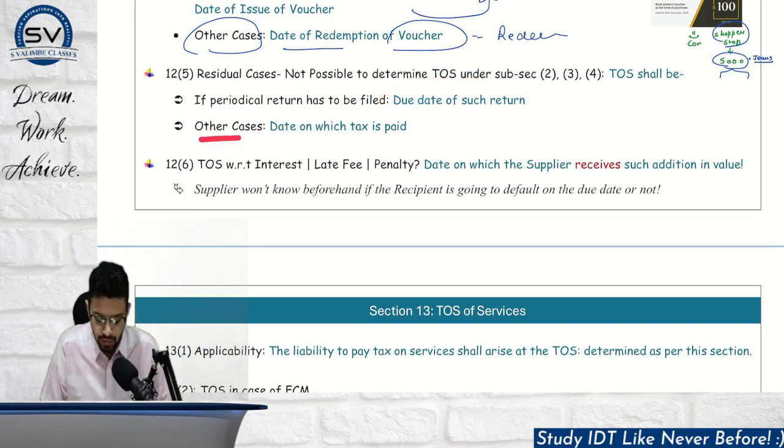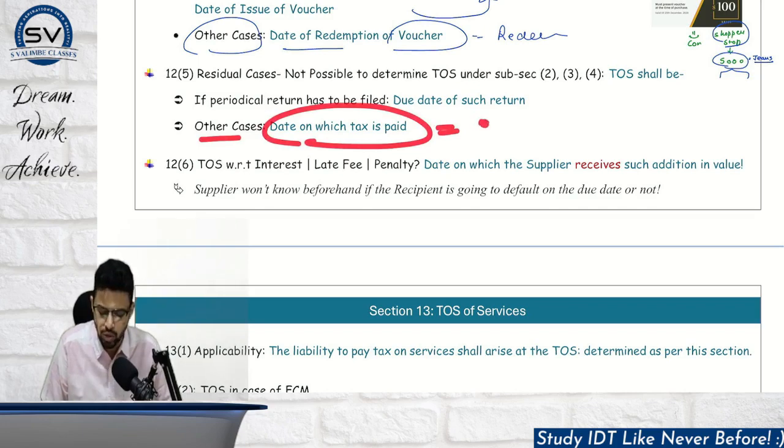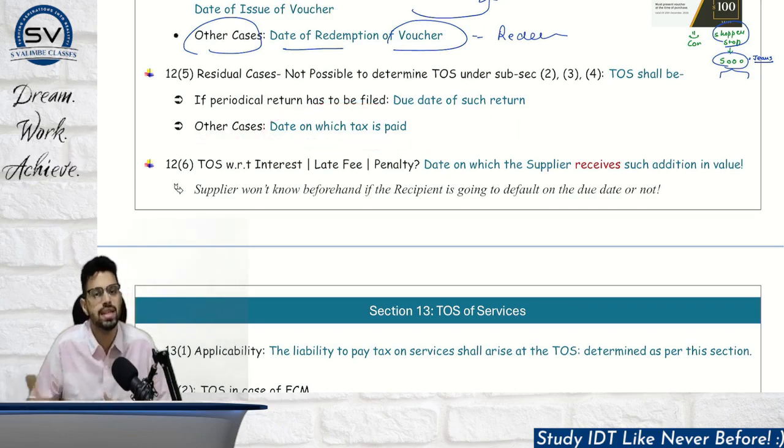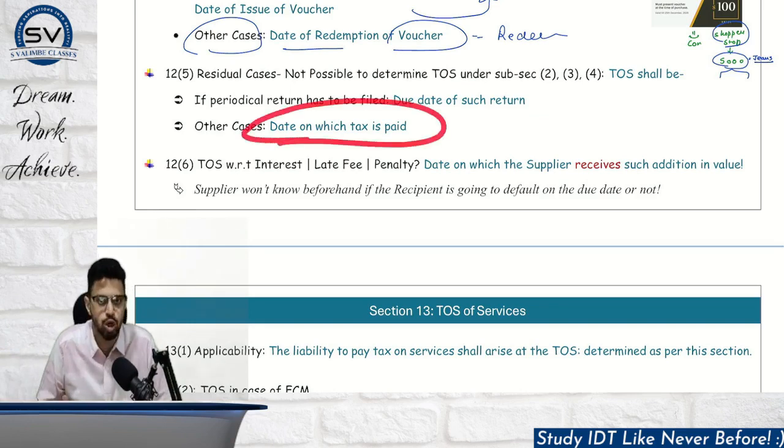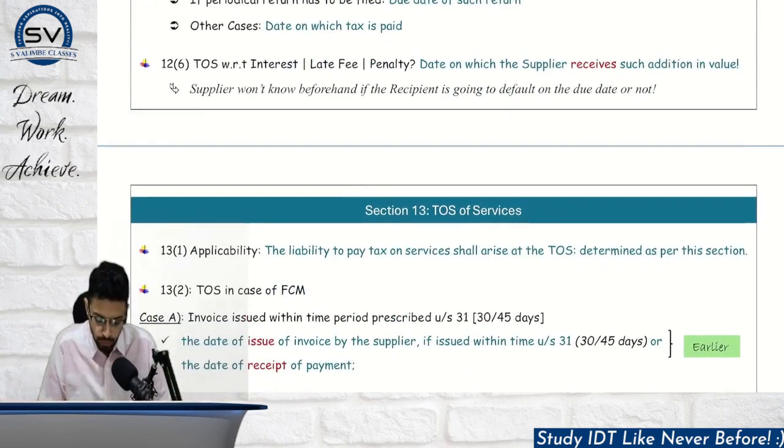In other cases, it will be the date on which tax is paid. This will involve cases like when some kind of proceeding is taking place by the government, an audit has taken place, something has taken place, and I am paying the tax accordingly. So that time of supply will be the date on which I am actually paying the tax.